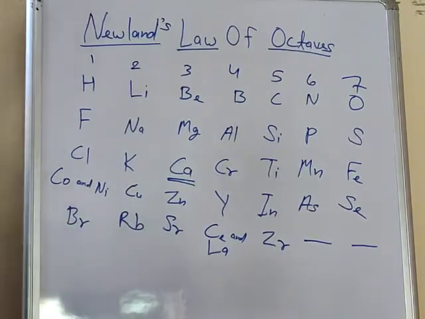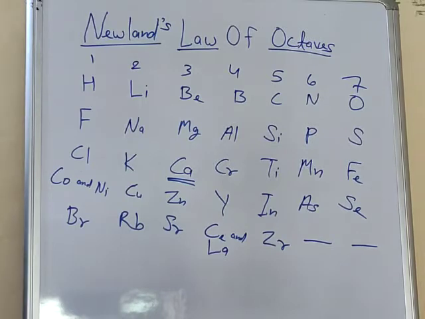So Newlands said that when elements are arranged in the order of increasing atomic masses, the properties of the 8th element are a repetition of the properties of the first element. So just see the example.